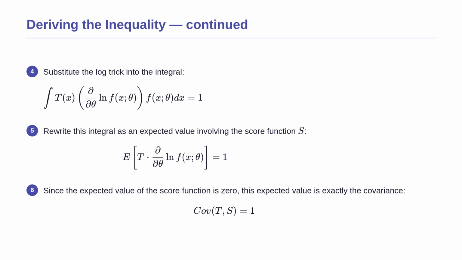Because of this property, the expected value of the product of the estimator and the score function is mathematically identical to their statistical covariance. Therefore, we have elegantly proven that the covariance between our estimator and the score function is exactly equal to 1. This relationship is the bridge to finding the variance.